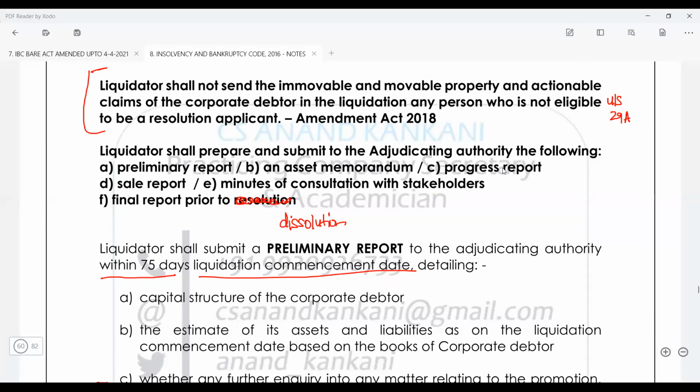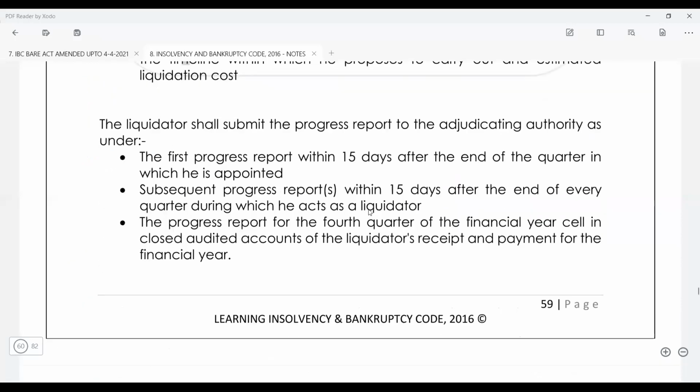Progress report would be there. Now what is the progress report? Of course the liquidation process cannot be completed within one day or in a short period of time. Since it carries on for some months, the liquidator is going to prepare the progress report.